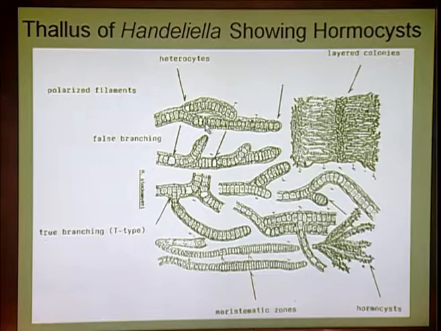Hormocyst is a thick-walled structure which develops close to the heterocyst, which is another thick-walled cell. These hormocysts will produce new filamentous structure whenever they break by fragmentation. And this hormocyst will produce a new plant body. The hormocyst definitely will allow the bacteria to colonize in a favorable condition.